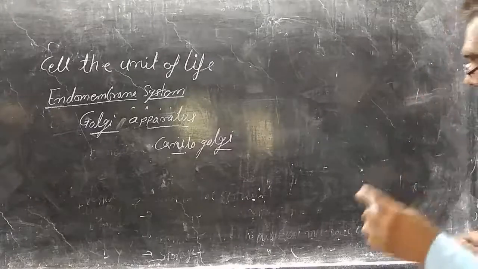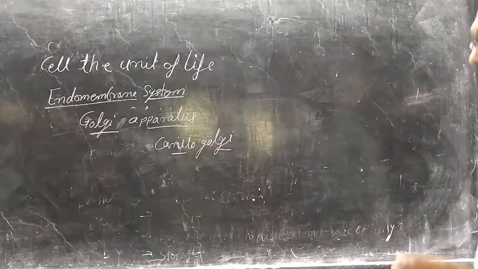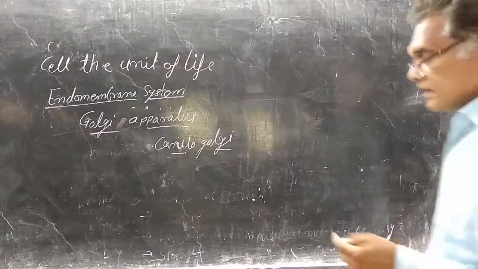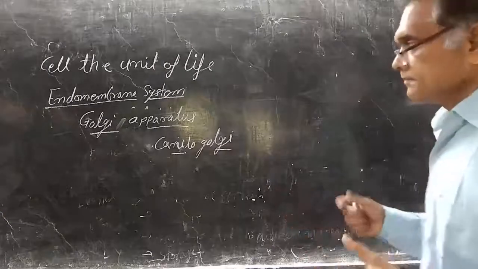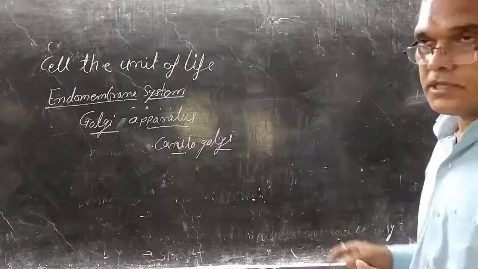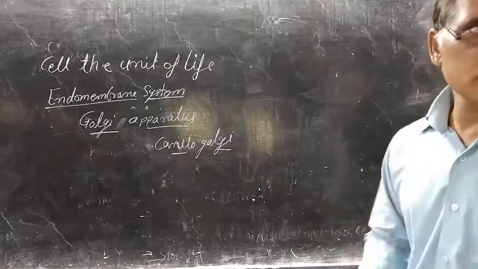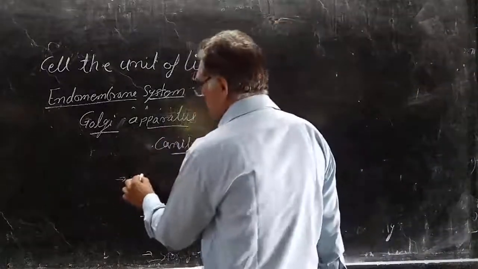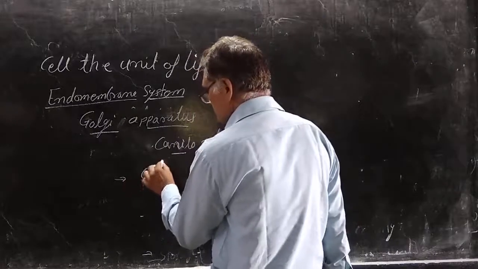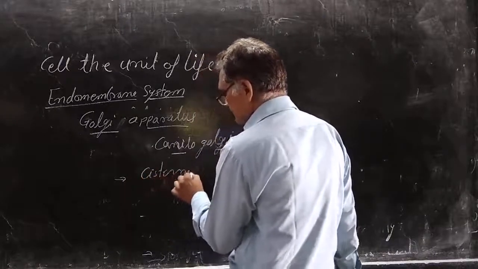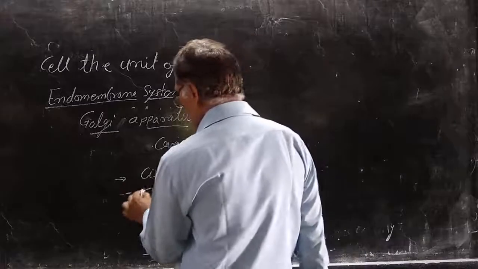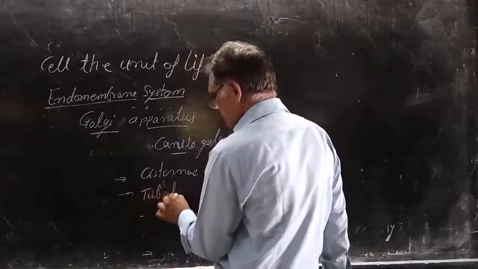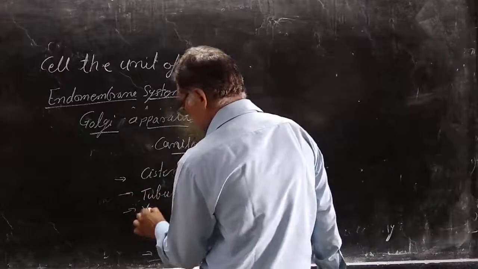The Golgi apparatus is made up of three types of elements, like the ER. ER is also made up of three types of elements, that is cisternae, tubules and vesicles. Like that, the Golgi apparatus is also made up of cisternae, tubules and vesicles.